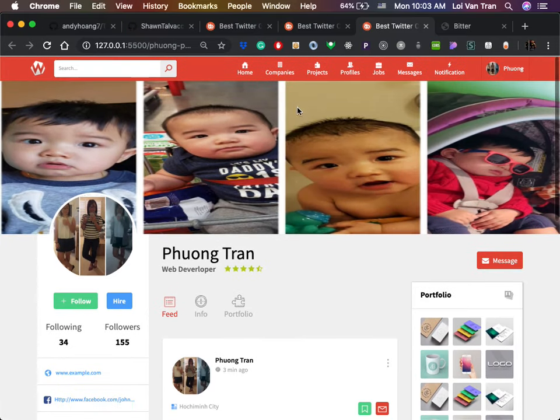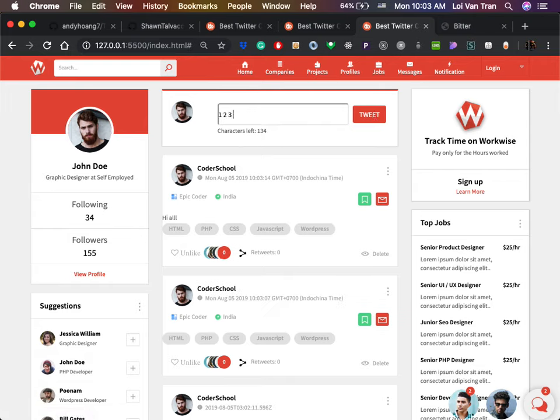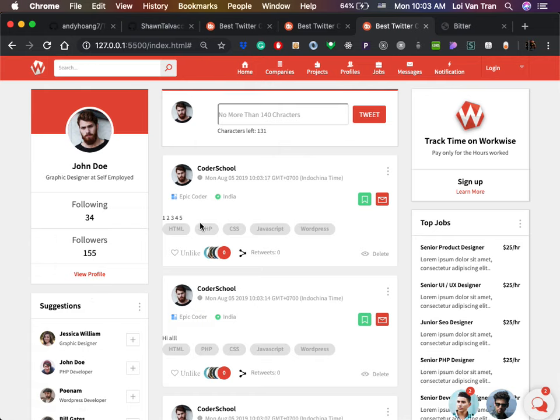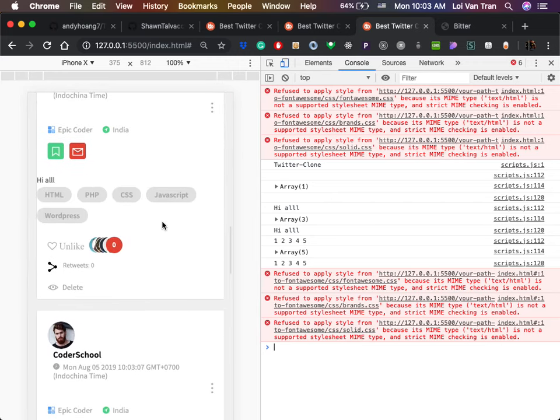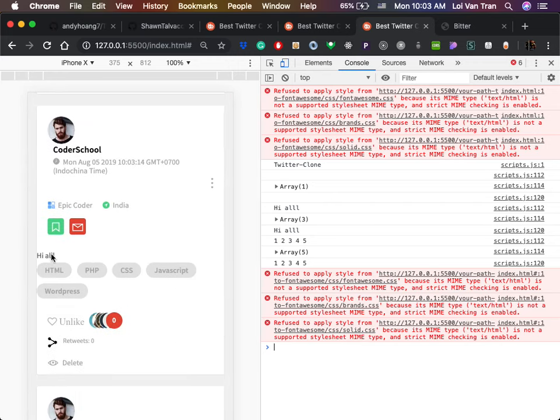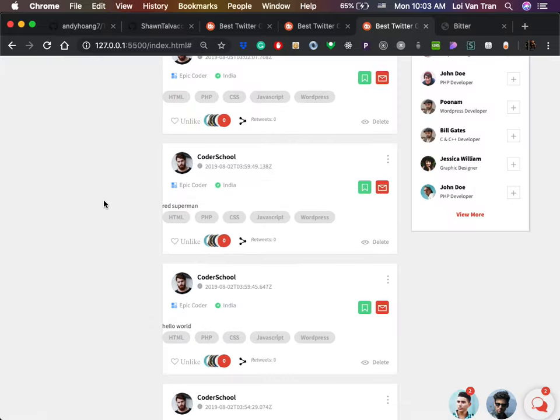Okay, so we're looking at what now, guys? We're looking at our Twitter clone. We can see that we can add tweets. Hi, 1, 2, 3, 4, 5. And then the tweets get added here. Is it responsive? I don't know. Looks amazing. It's pretty good. Some spacing that we need right here, but that's okay. It's hugging the border. Good job.